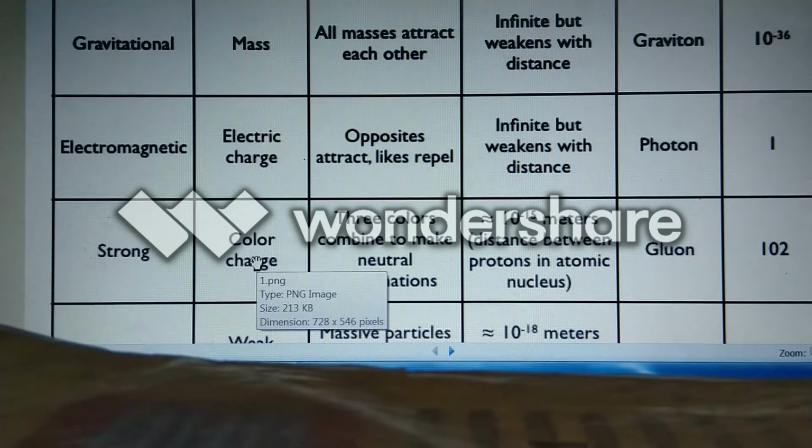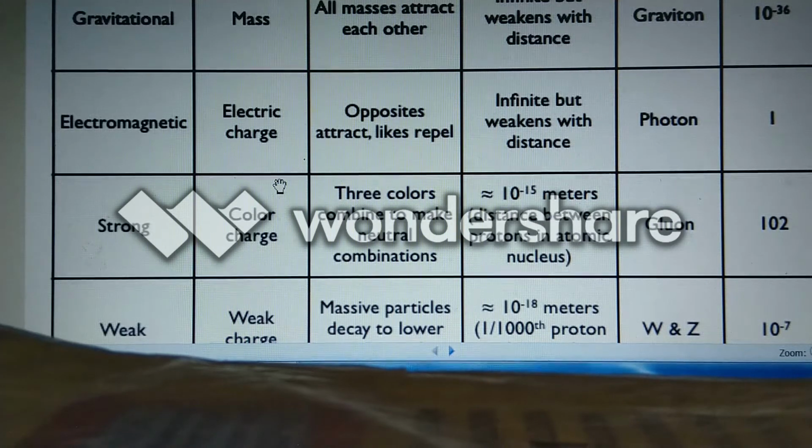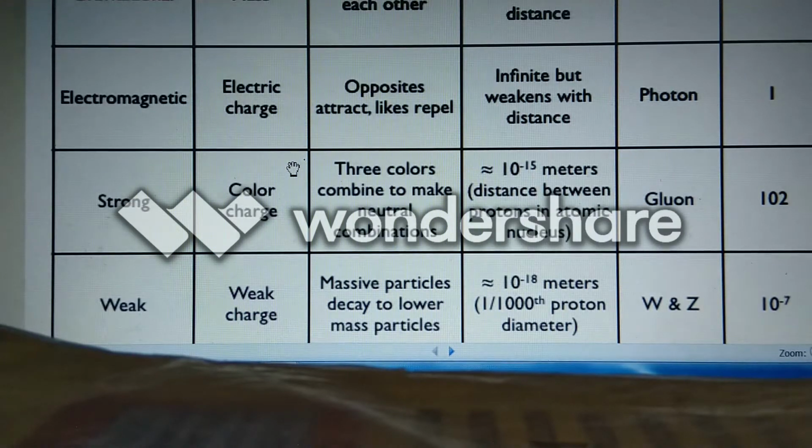In fundamental forces of the universe, we have seen 4 fundamental forces. These fundamental forces are gravitational force, electromagnetic force, strong force, and weak force. These all forces act at different ranges.